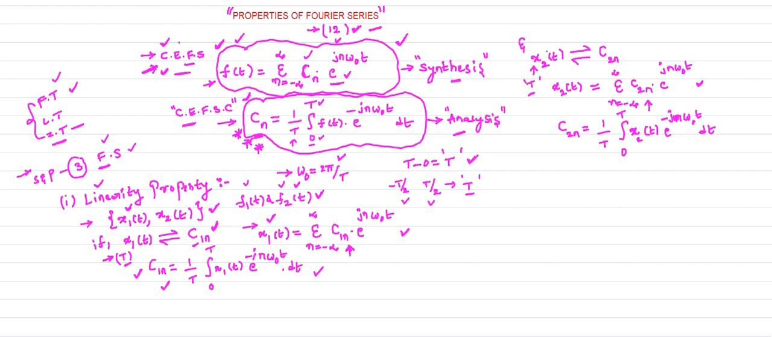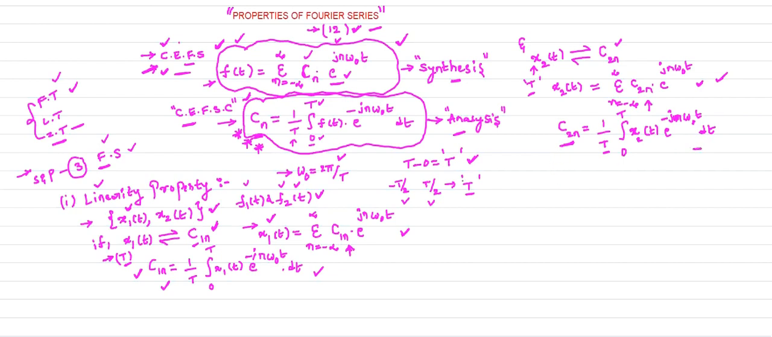Next, x2 of t is the periodic signal with the time period T, and its complex exponential Fourier series coefficient is c2n. How can we express x2 of t in terms of c2n? So this is the expression. Next, how can you define the coefficient c2n, which is equal to 1 by T integral 0 to T. Here I consider the time period T, because x2 of t is a periodic signal with the same period as that of signal 1, so that I can consider 0 to T. So x2 of t into e power minus jn omega naught t.